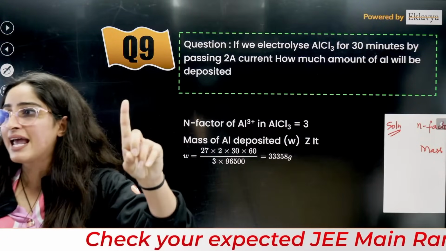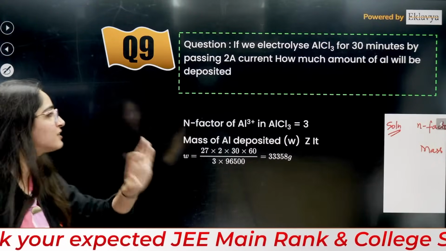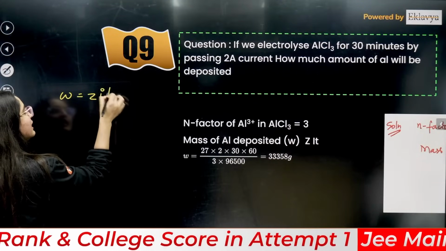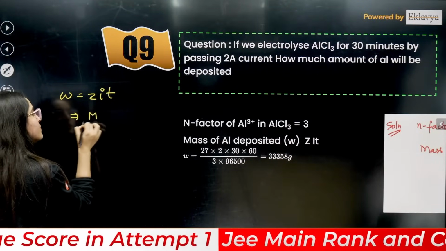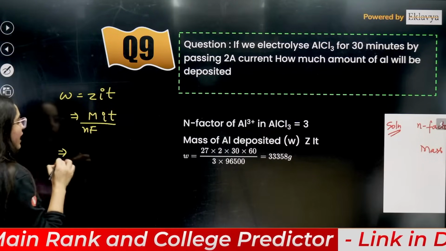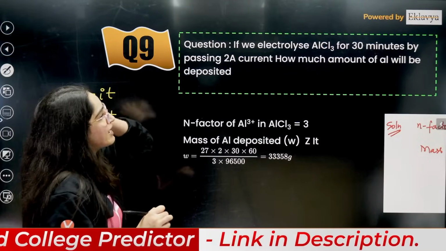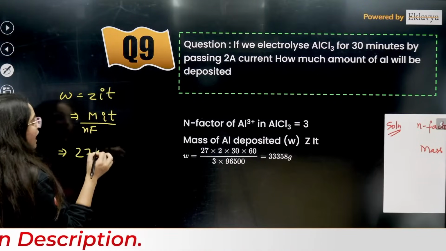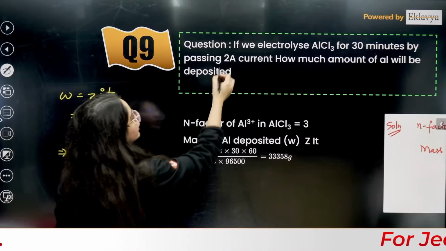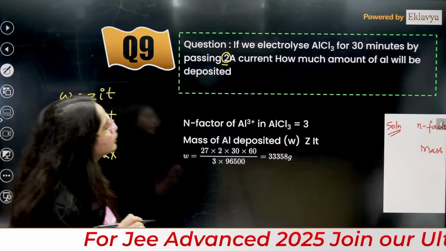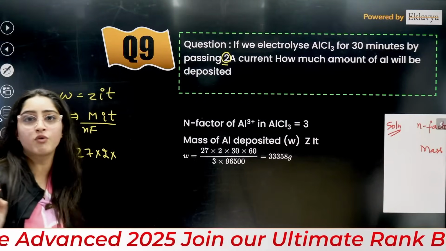The formula is weight equals ZIT, that is, molar mass by nF times I and T. So I'll just put the values here. Molar mass of Al, aluminium has 27 molar mass. So just put it here, right? Current is given to be 2 amperes, so just put it here, 2 ampere. Time is given to be 30 minutes, so we need to convert it into seconds.